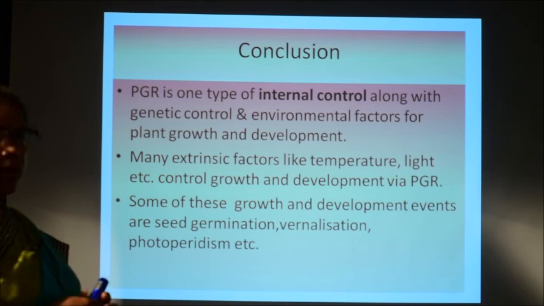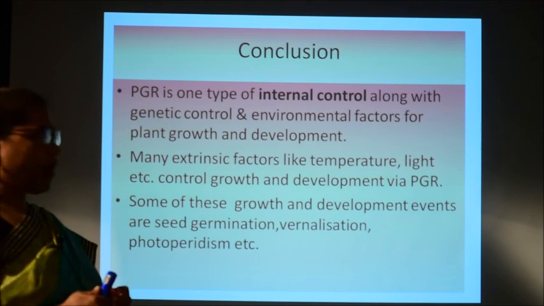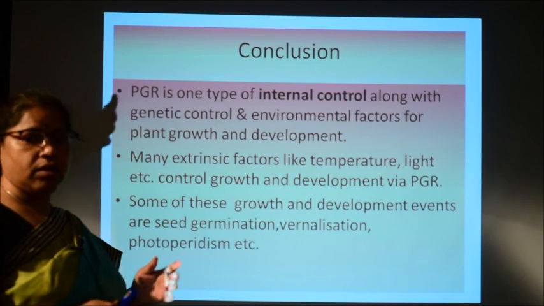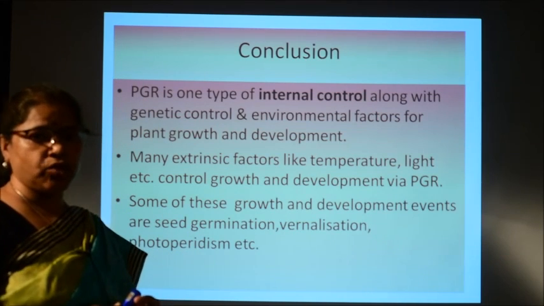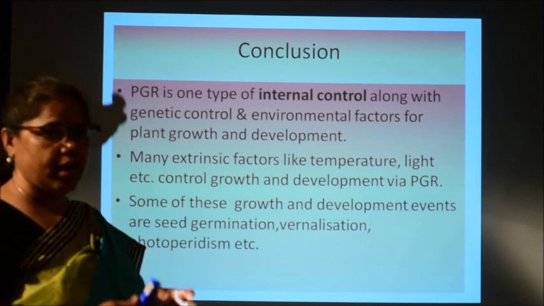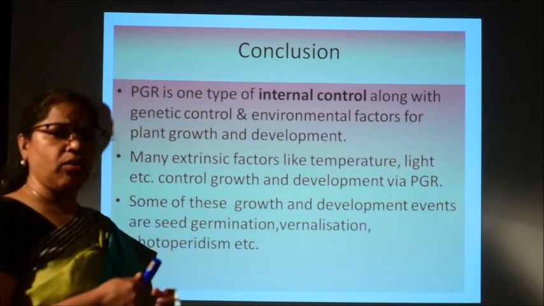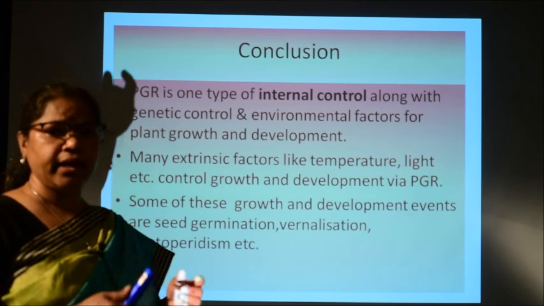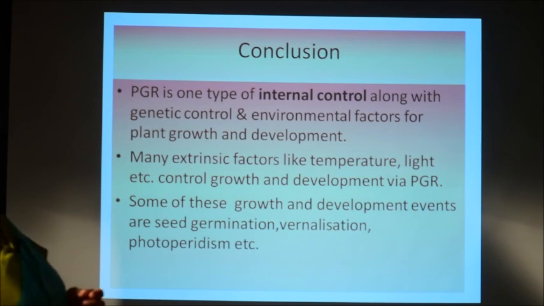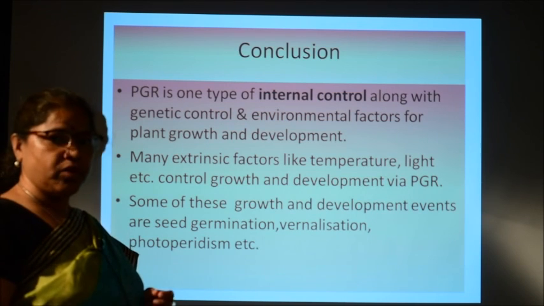So, with this we come to the conclusion of this class, and as we have discussed, these plant growth hormones are the most important intrinsic or internal factors, which along with some genetic factors and environmental factors, control or regulate the plant growth and development processes.